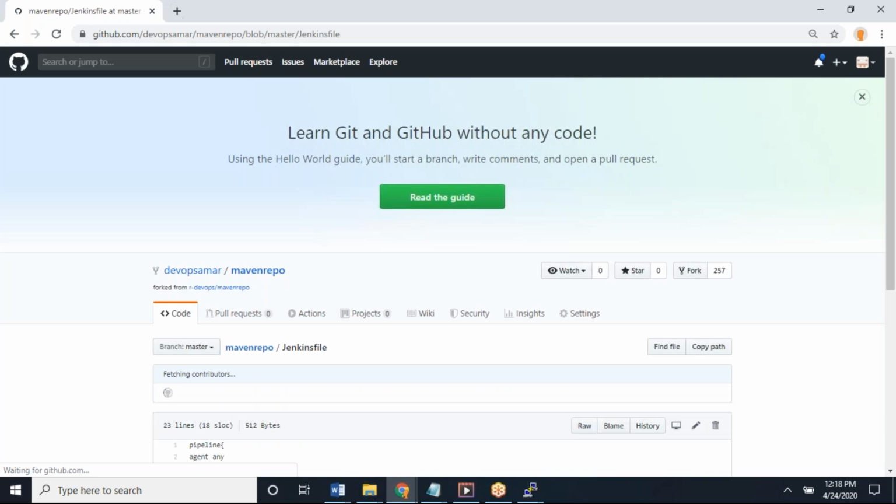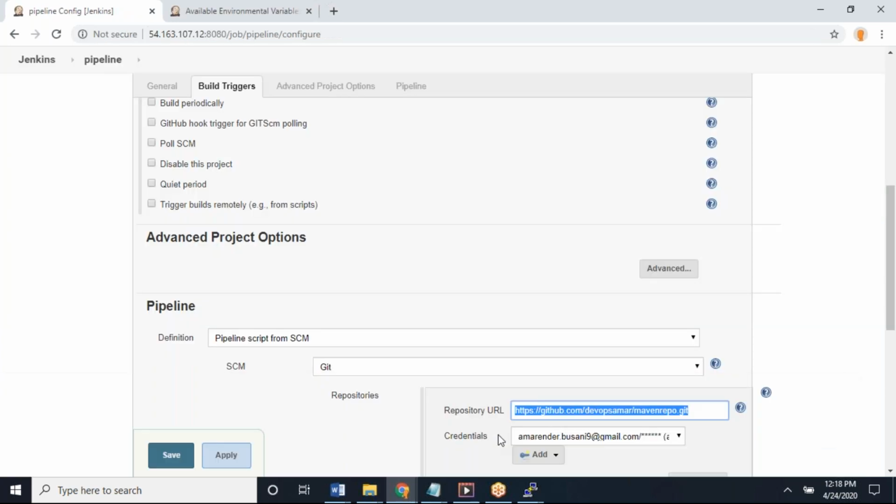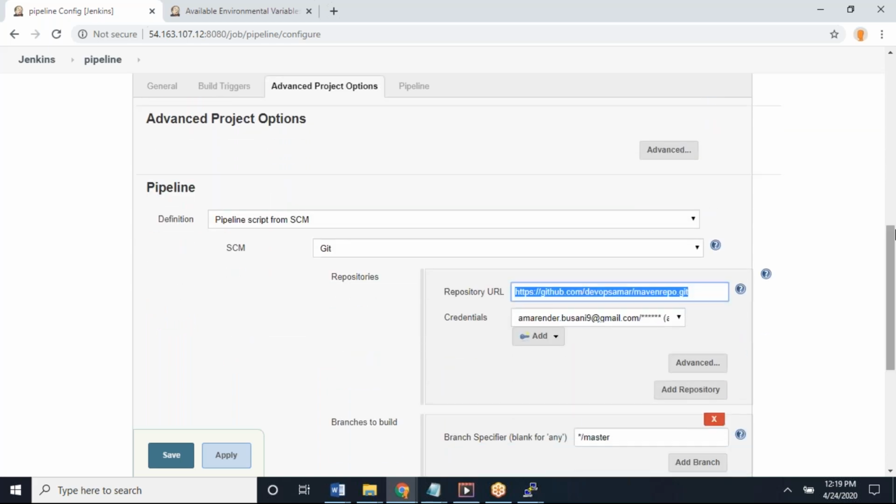So this is one more way you can create your pipeline. Everything is your pipeline script, and these GitHub details you will provide in your job. So what is the advantage here? Why should I do it like this instead of providing my pipeline script in my job? Why should I do it in a Jenkinsfile? Save this.